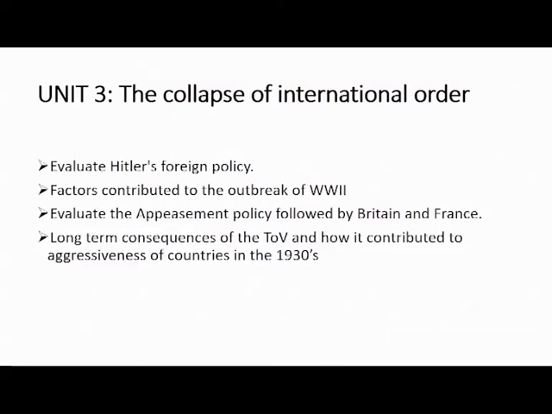Like what I've mentioned earlier, I said the long-term consequences of the Treaty of Versailles contributed to the outbreak of the Second World War. Remember, we are talking of collapse of international peace or collapse of international order, which means that we are talking of where there was no peace, where there was no order, and eventually it led to the war. And how it contributed to the aggressiveness of countries in the 1930s.